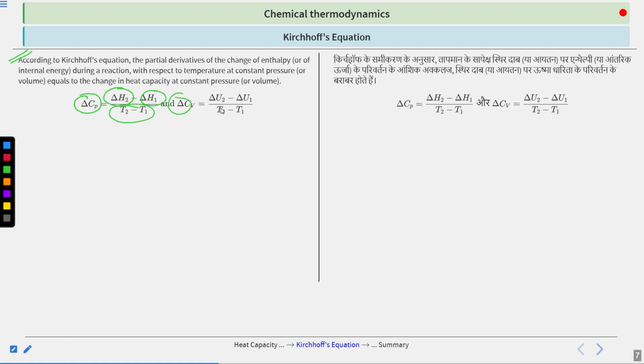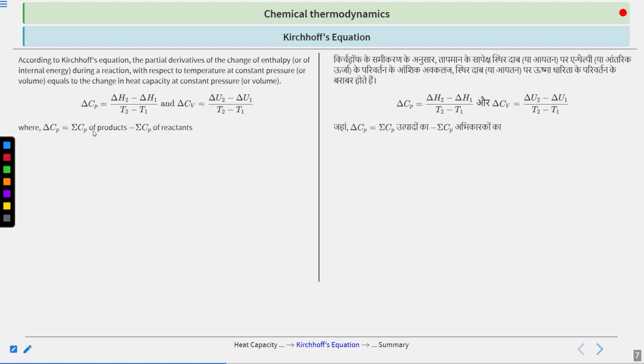Similarly, your delta Cv can be written as (delta U2 minus delta U1) over (T2 minus T1), where delta H2 is the enthalpy change at temperature T2, and this is the heat capacity change at temperature T1. And delta Cp is the change in molar heat capacity at constant pressure. Clear?